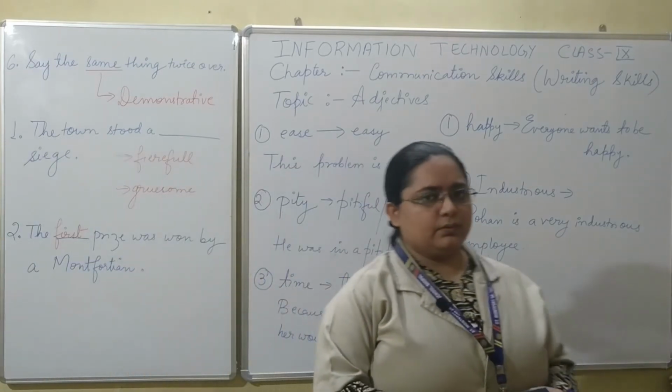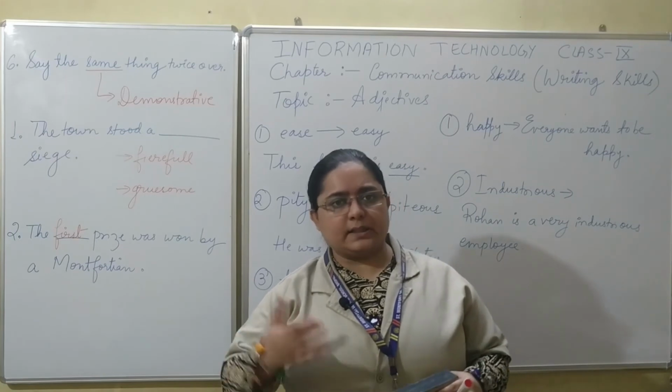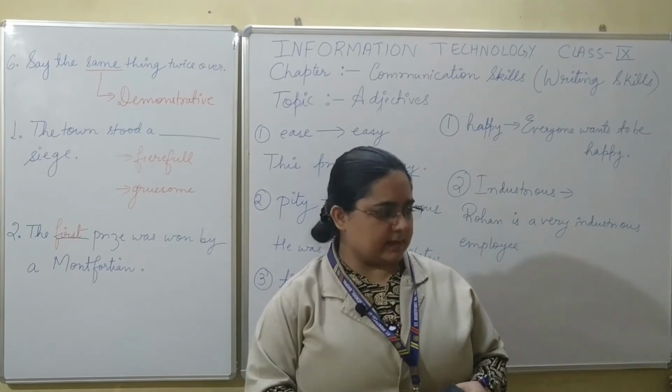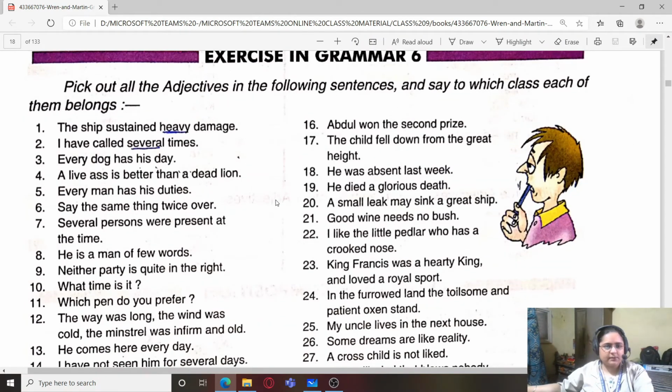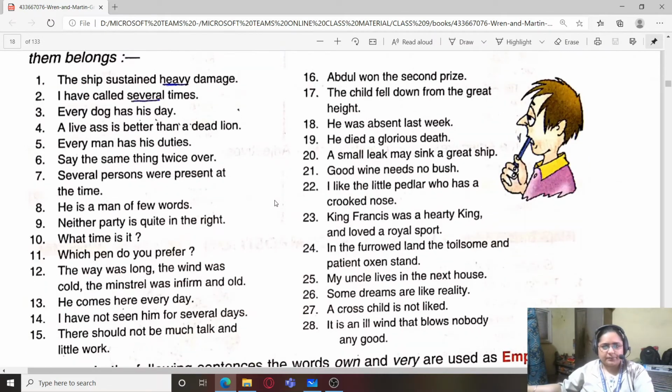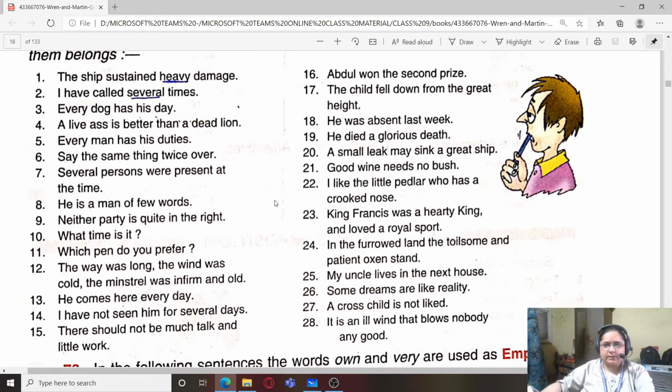So now we will be seeing how we can solve the other exercises. Let us solve some more exercises here. As we were seeing the first question, pick out all the adjectives in the following sentences and say to which class each of them belongs. We have already solved a few of them, so we will be doing it from the seventh one.